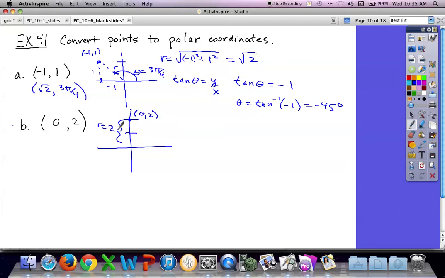Okay, now I need to know, what is this angle? It's 90 degrees, right? Pi over 2. So that point is (2, pi over 2). Right? Rectangular, polar, same point.